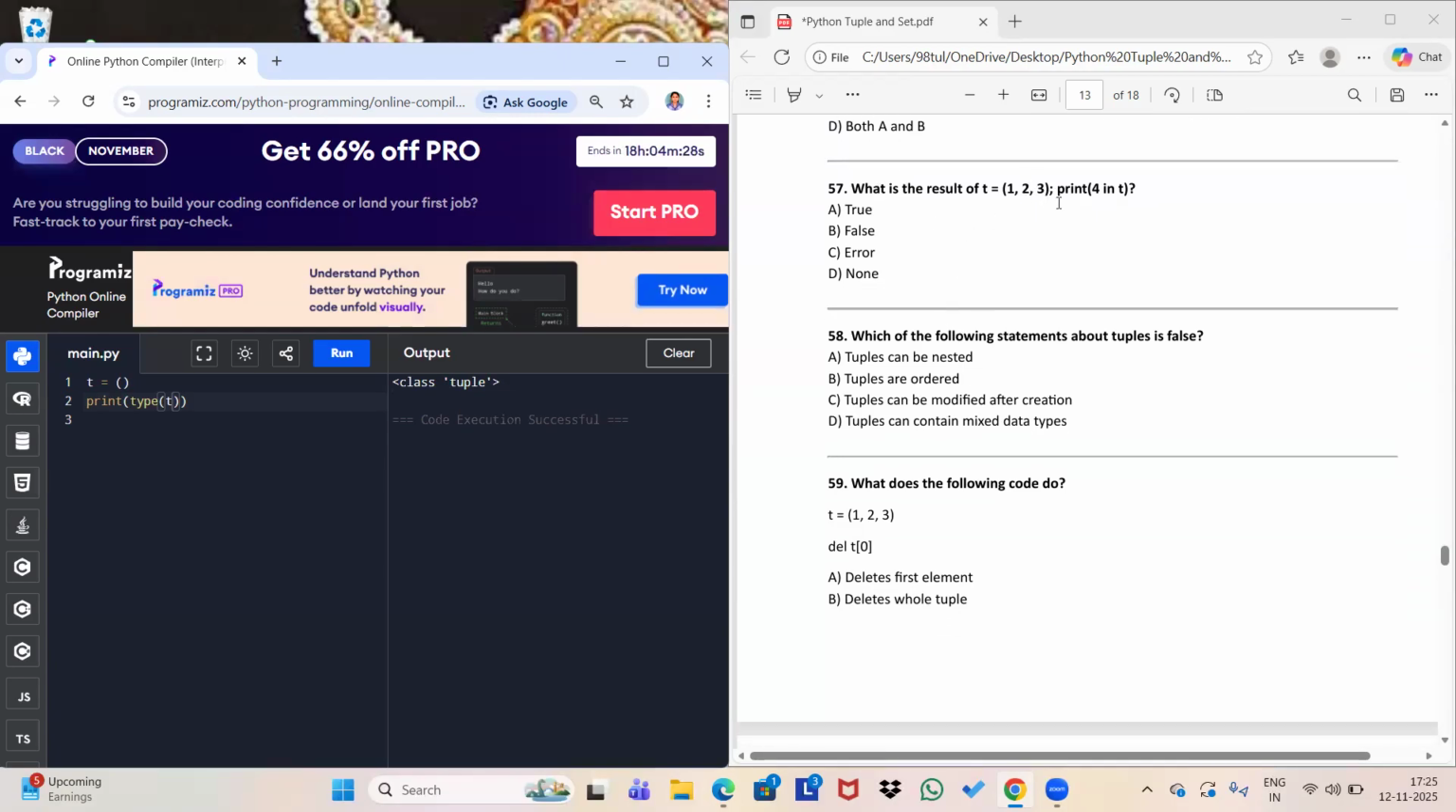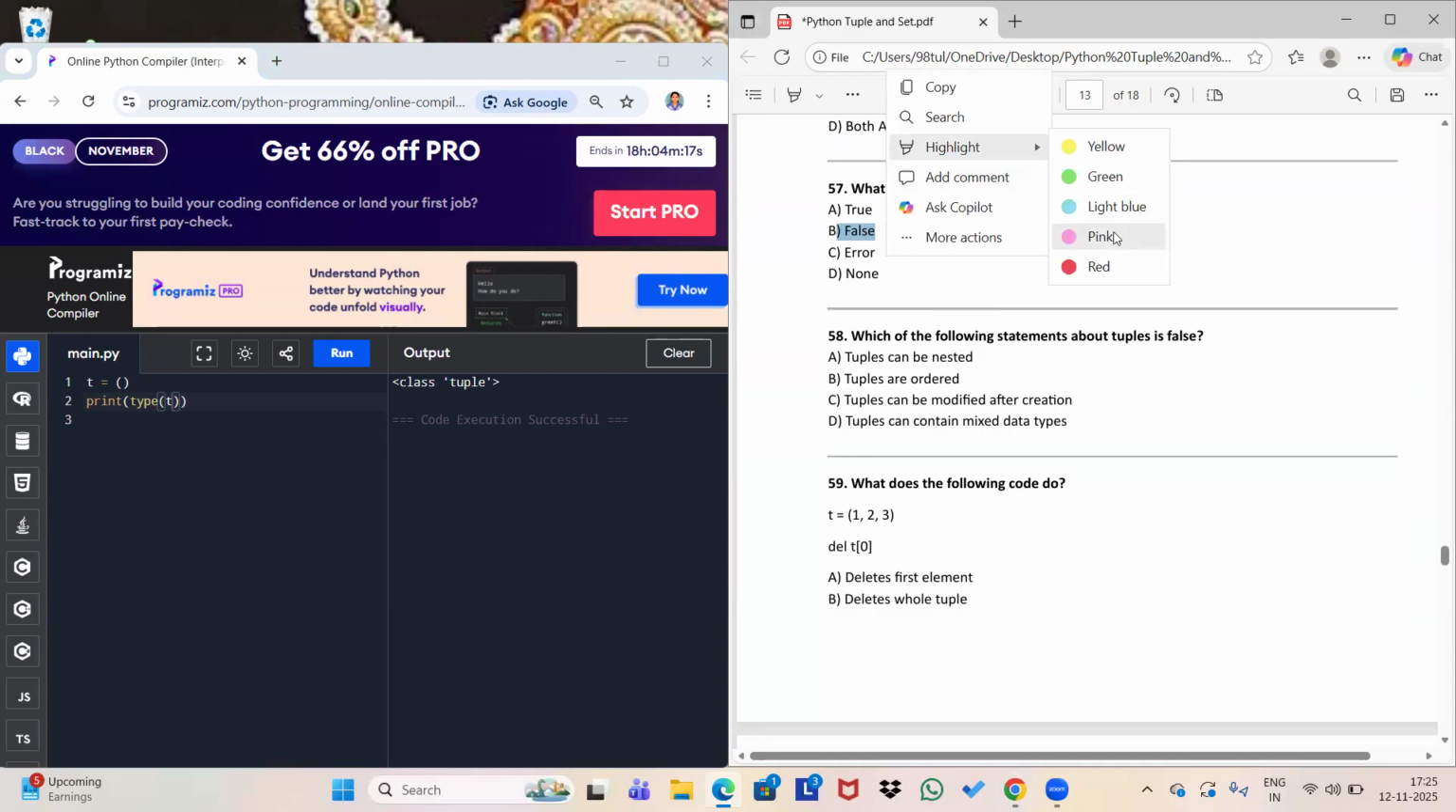So the next question is, what is the result of T equals 1, 2, 3? This is my tuple 1, 2, 3, and I'm going to print 4 in T. I'm going to check whether 4 is in T or not. So it will give you False. You can see 4 is not present in T, so it will give you False.